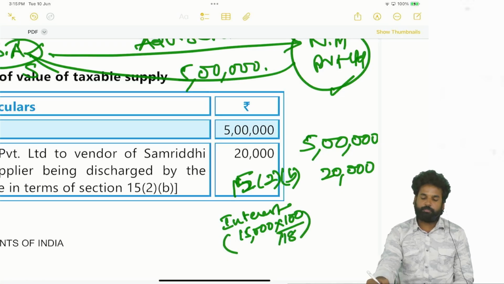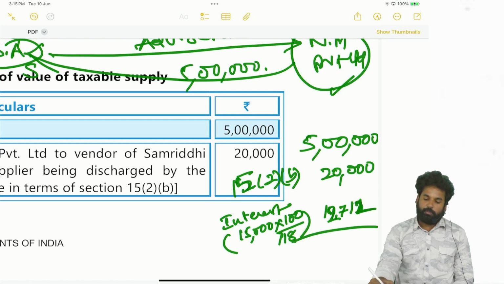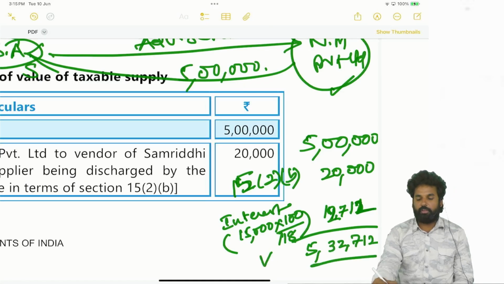How much? 14,700. 12,000. 712. Okay. So now 5,32,712 will be the value of supply.